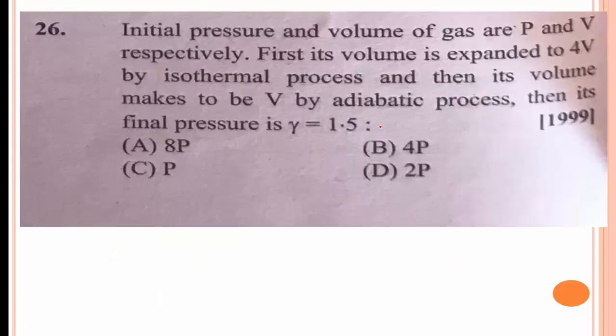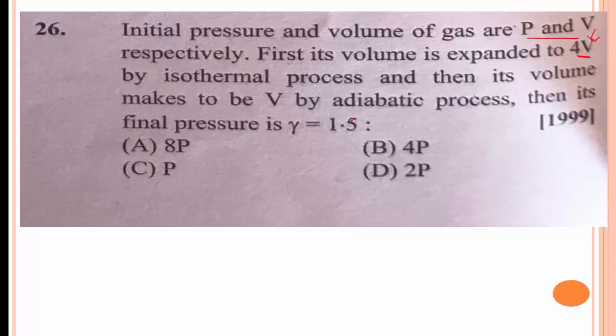And the next question is, initial pressure and volume of a gas are P and V respectively. First, its volume is expanded to 4V. The volume changes from V to 4V by an isothermal process, and then its volume is brought back to V by an adiabatic process. Then its final pressure is, gamma is equal to 1 divided by 5.